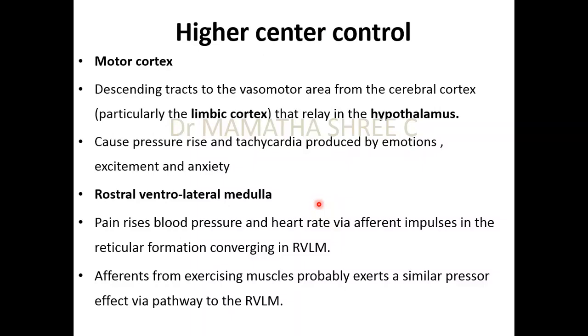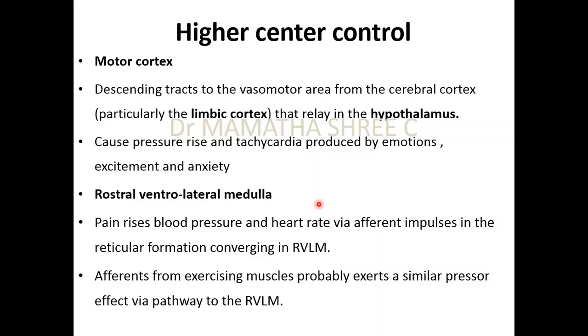Now, from sensory cortex, it is being relayed to the motor cortex. And hence, from the descending tracts arising from the motor cortex to the spinal cord, there is going to be a relay of impulses to the brainstem. That means the vasomotor center also. Hence, activation of vasomotor center can activate sympathetics, resulting in an increase in the heart rate following exercise.